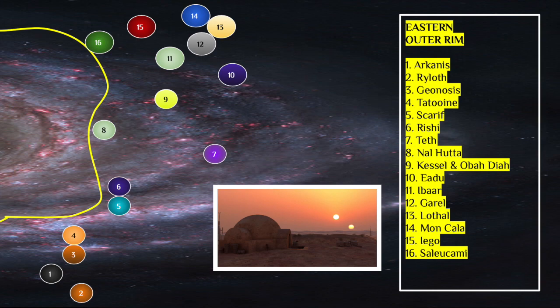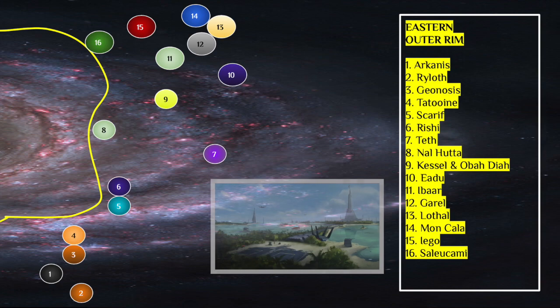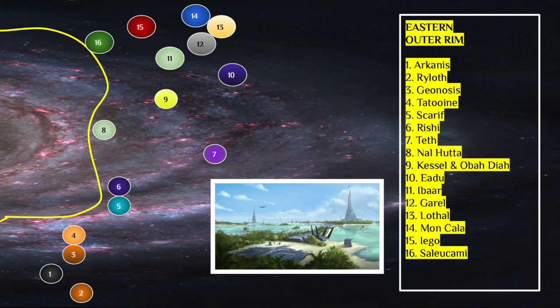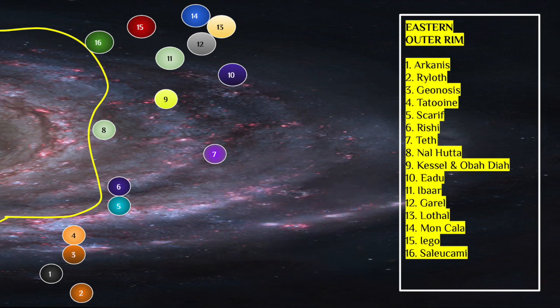Number 4 is Tatooine, probably the most well-known Star Wars planet. It appears in every trilogy, and it is the home world of the Skywalker family. Number 5 is Scarif. We see Scarif in Rogue One, A Star Wars Story. That is where the Death Star was relocated from Geonosis. This is where the Empire builds a citadel in the middle of an island on Scarif, where they keep all of their data and their plans for all of their technology and their projects.